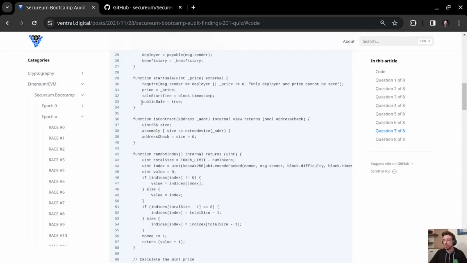Well, arguably we don't even need this variable. If the price would be correctly set to non-zero and the price was 0 by default, we can determine whether the sale has started just by checking whether the price is unequal to 0. So that will be another way to do it, to avoid having the variable entirely and having more checks for this variable. But doing it as intended, there's indeed a check missing for this variable here.